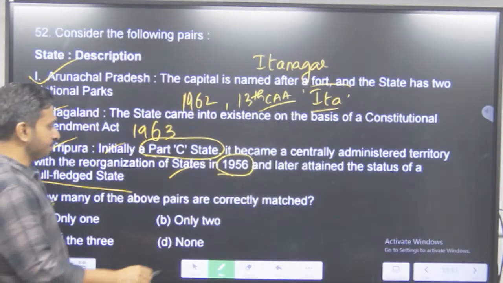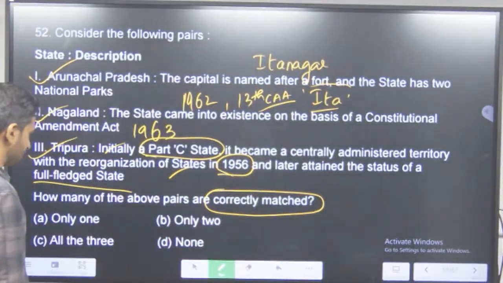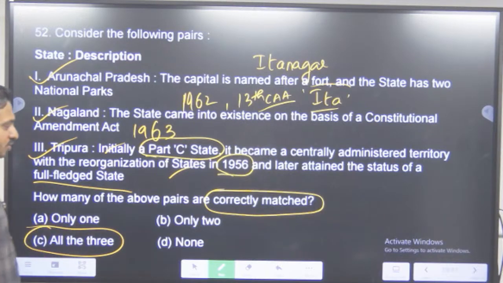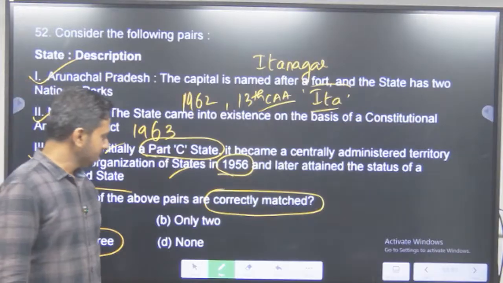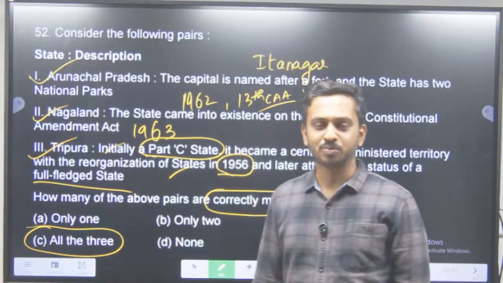So which of the following pairs are correctly matched? So correctly matched कौन सा है? Only 1, only 2, all the 3, none. So these options have always been a trouble for people writing UPSC: only 1, only 2, only 3, none of the above, all of the above.